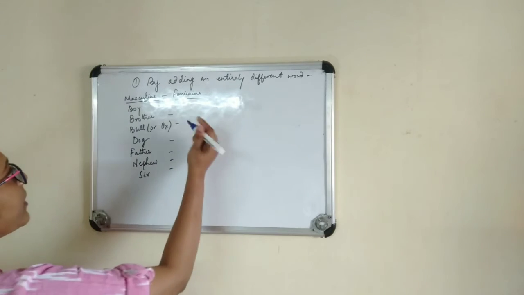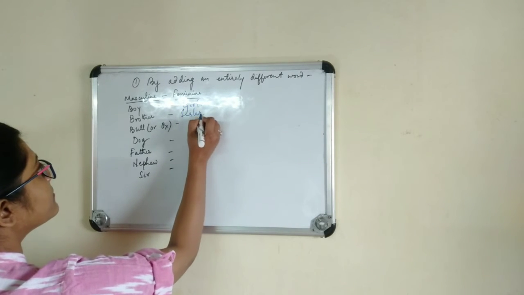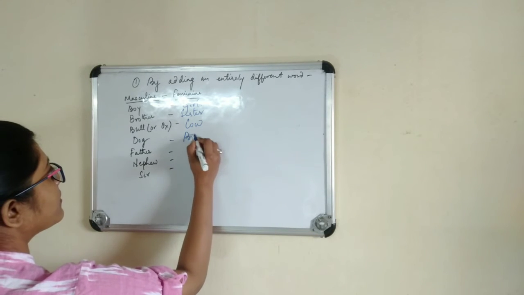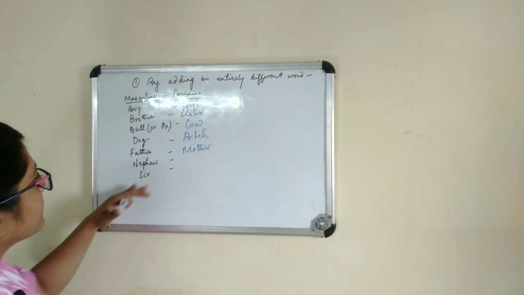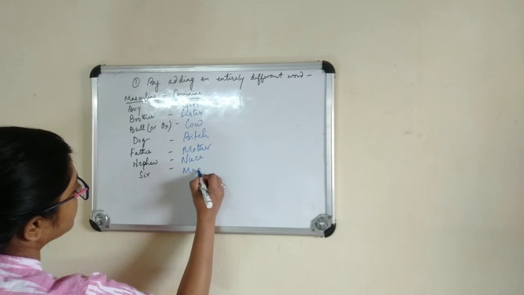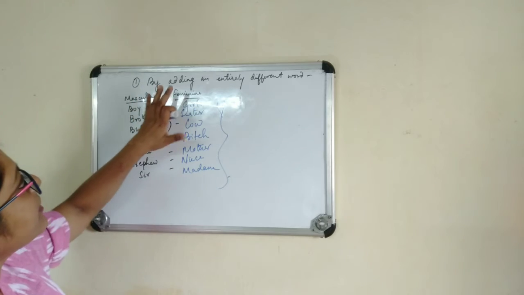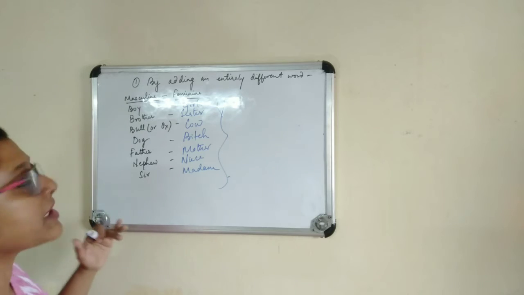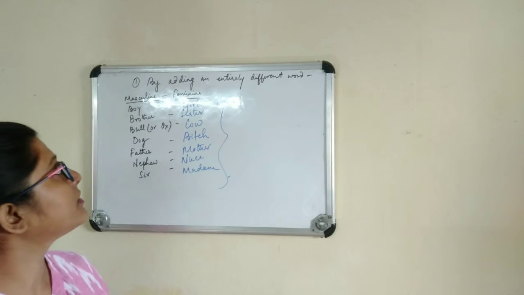For boy it will be girl, for brother it will be sister, for bull or ox it will be cow, for dog it is bitch, for father it is mother, for nephew it is niece, and for sir it is madam. So from all these examples we can clearly see that an entirely different word is used for the feminine of all these masculine nouns. So these are the examples for the first way.